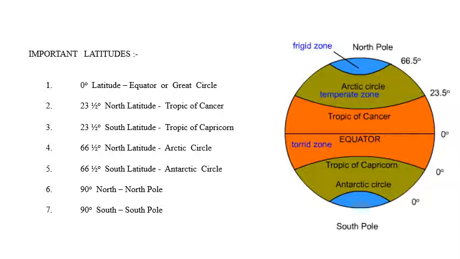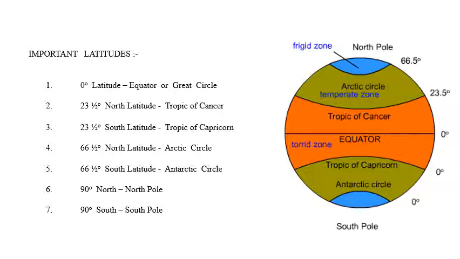And the Tropic of Capricorn to the Antarctic Circle area is called the southern temperate zone. The Antarctic Circle to the South Pole area is called the southern frigid zone.